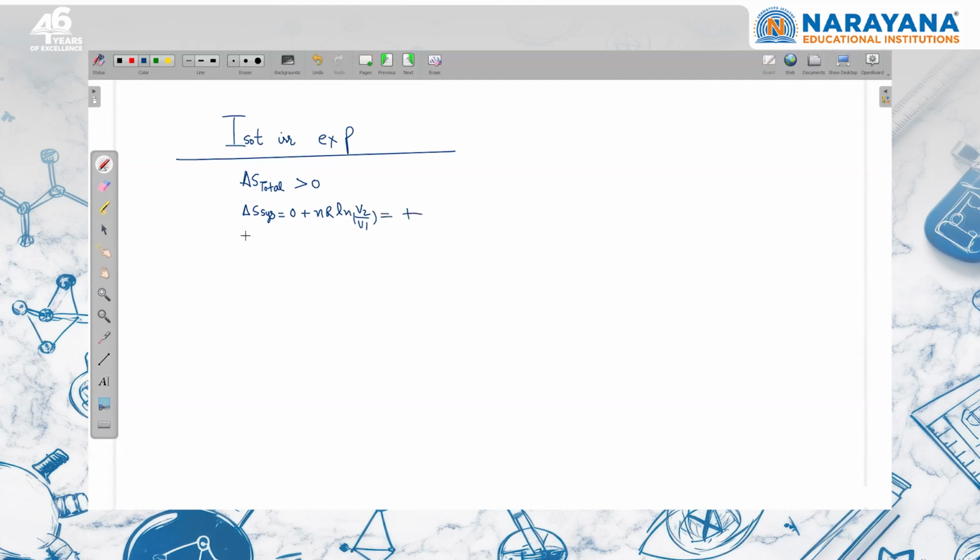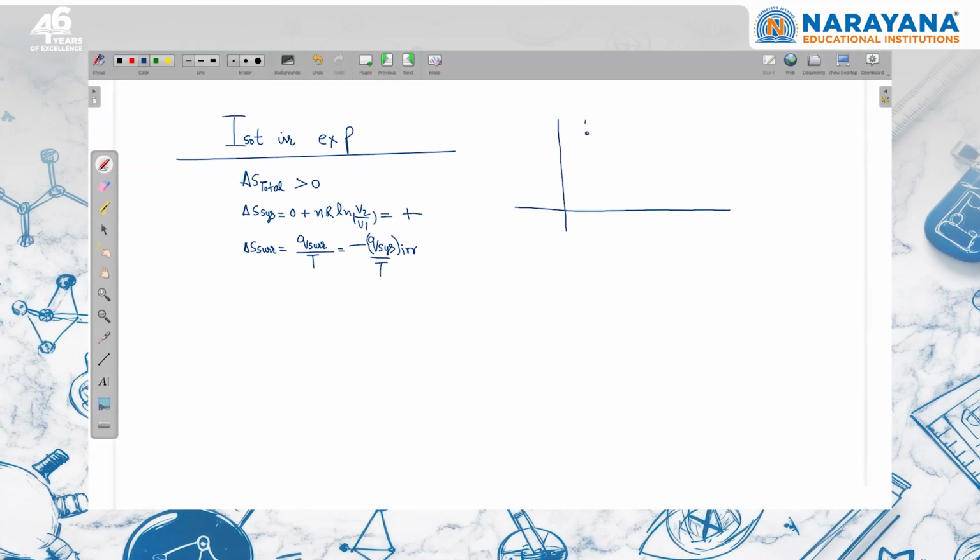Now, because I know that this is positive and the system is fine, if I have to calculate the entropy of the surrounding, the entropy of the surrounding is Q surrounding divided by temperature of the surrounding. Since it is isothermal, temperature of system and surrounding will be the same. And then I can write this is minus times of Q system divided by temperature. But here the system is participating in an irreversible process. Now you can understand the importance of work.